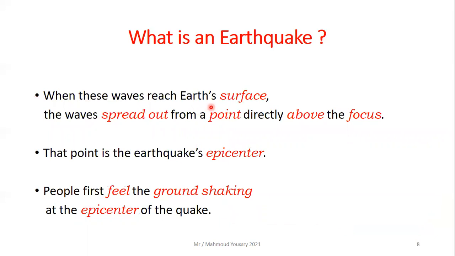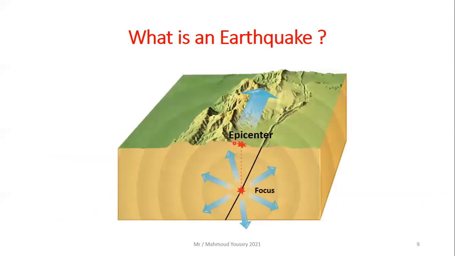When these waves reach Earth's surface, they spread out from a point directly above the focus. This point is called the earthquake's epicenter. People first feel the ground shaking at the epicenter of the earthquake. Here is the epicenter, just above the focus on the Earth's surface.